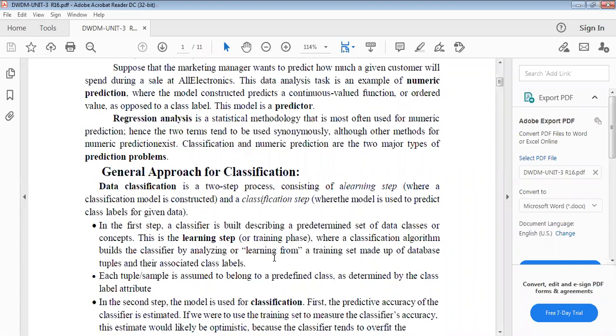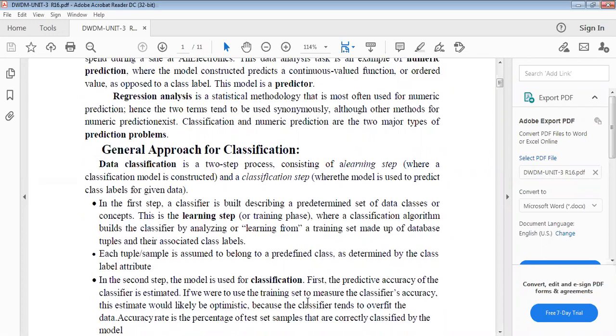We determine this by the class label attribute. In the second step, the model is used for classification. The first step is the learning step, which is also called the training phase. In the second step, the model is used for classification. First, the predictive accuracy of the classifier is estimated.